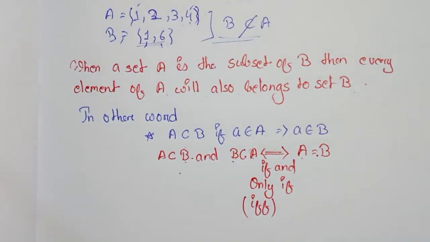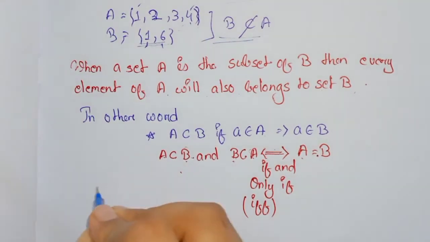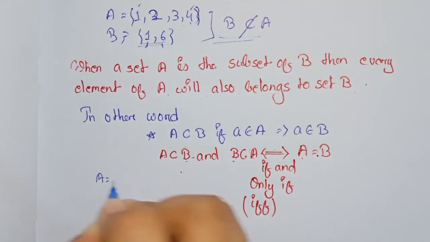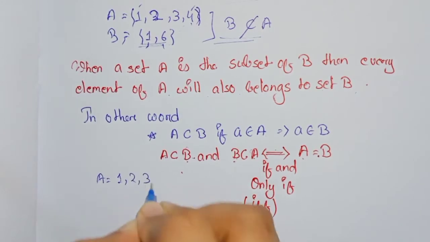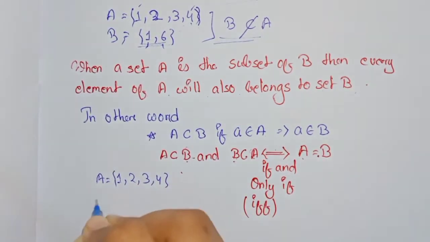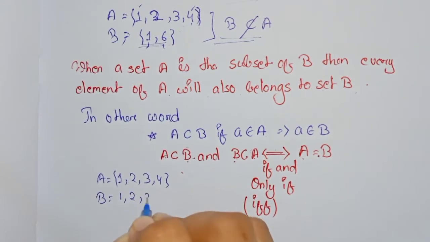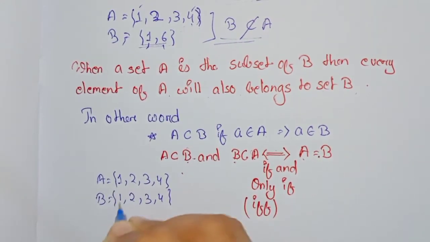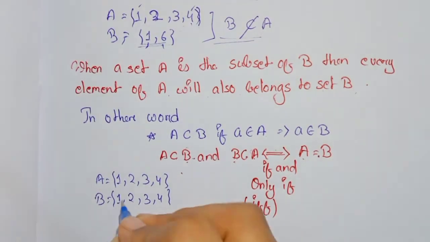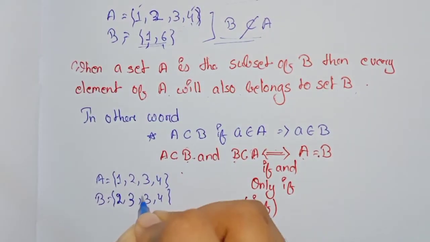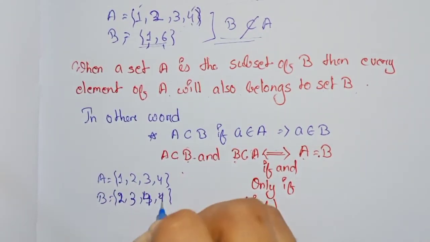Okay, let me explain. A equals 1, 2, 3, 4 and B equals 1, 2, 3, 4 or 2, 3, 4, 1.